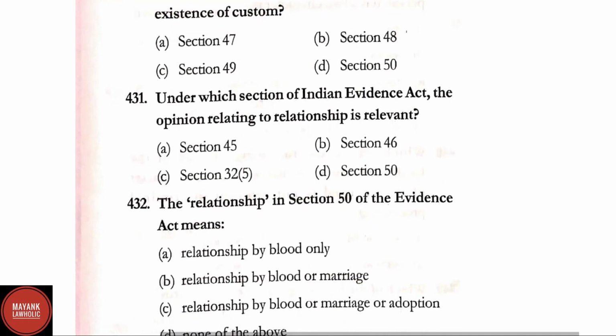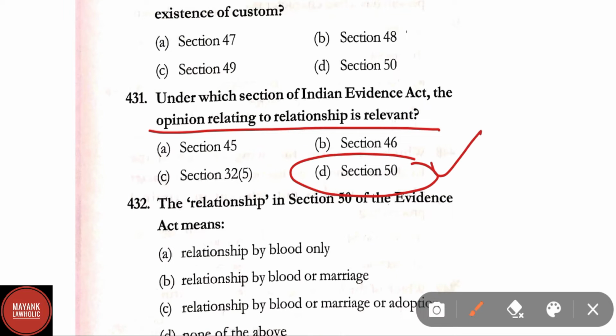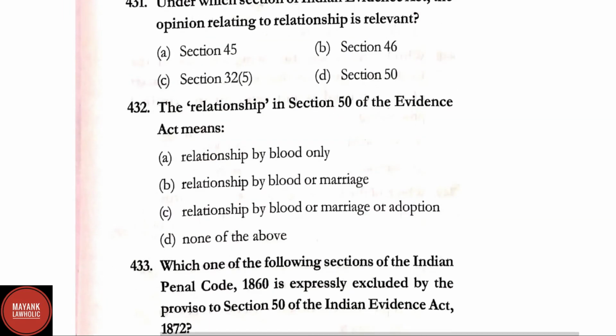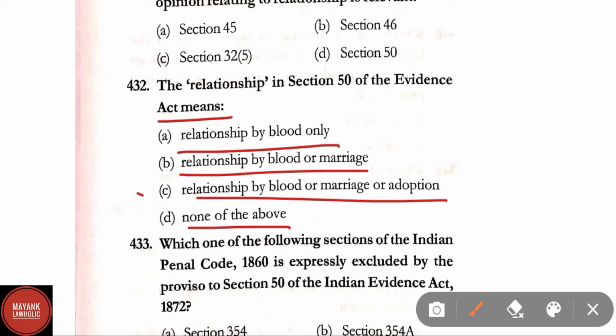Question number 431. Under which section of Indian Evidence Act the opinion relating to relationship is relevant? Correct answer is option D, that is section 50. Question number 432. The relationship in section 50 of the Evidence Act means option A, relationship by blood only. Option B, relationship by blood or marriage. Option C, relationship by blood or marriage or adoption. And option D, none of the above. Here correct answer is option C, relationship by blood, marriage or adoption.